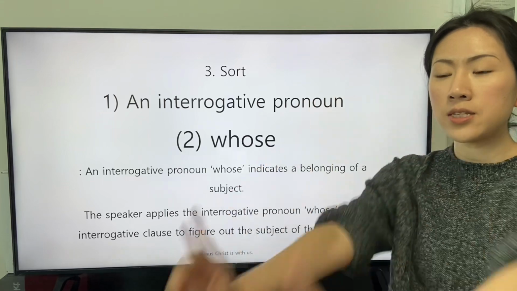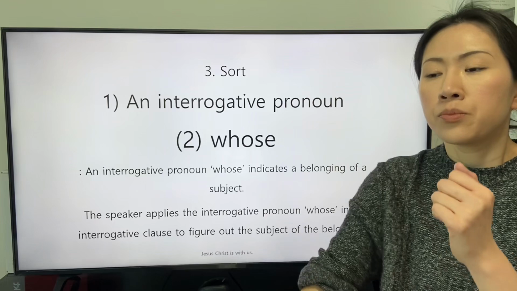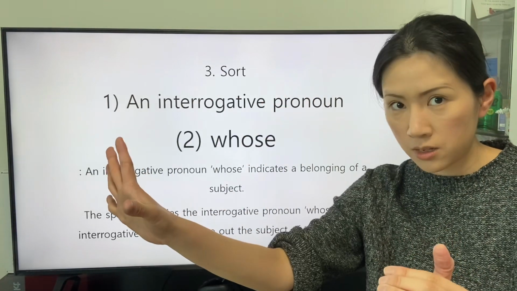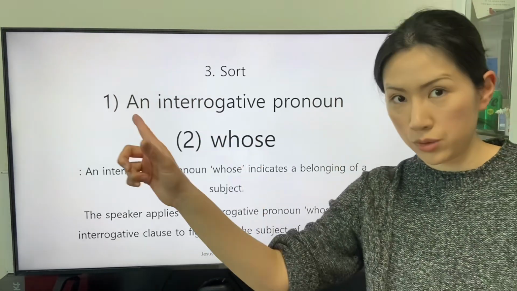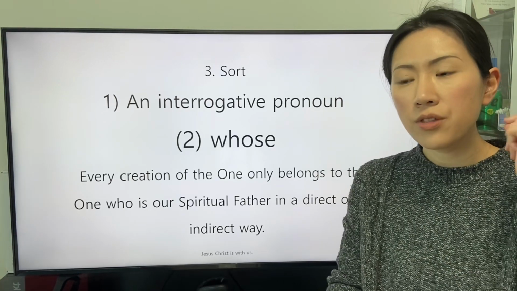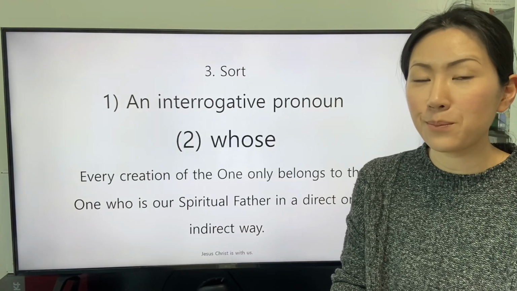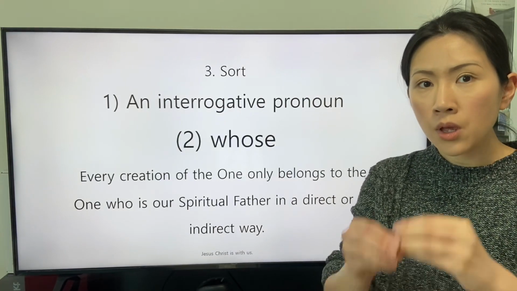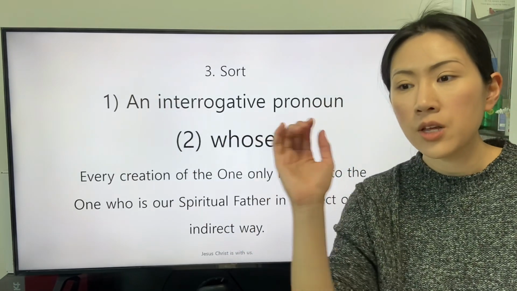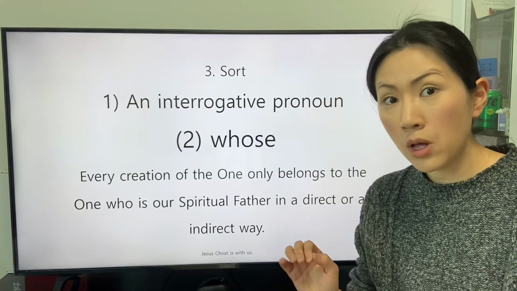The speaker indicates the object belongs to the subjects, and the speaker intends to identify the subject that the object belongs to. So, the listeners of the interrogative clause with the interrogative pronoun whose reveal the information about the subject that the object indicated by the interrogative pronoun belongs to.